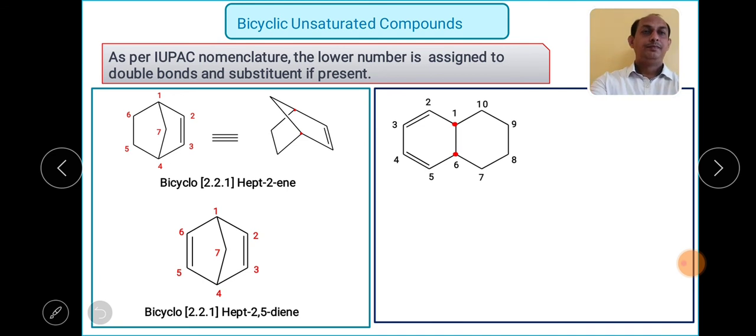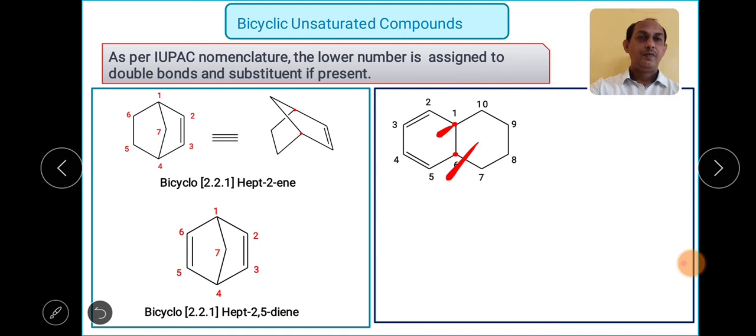Next one, again the bicyclodiene system, an unsaturated compound, as both the rings have an equal number of carbons. When I start the numbering, I have to start with the bridgehead carbons.